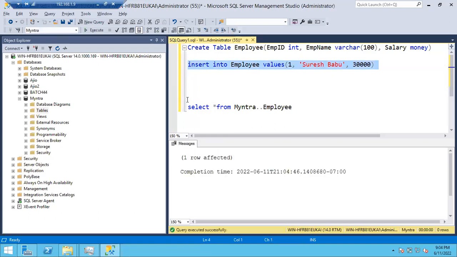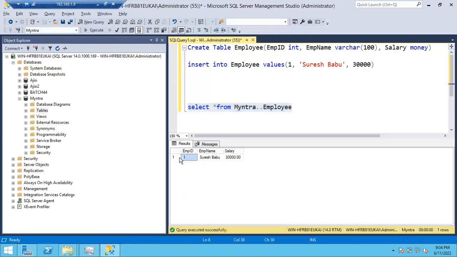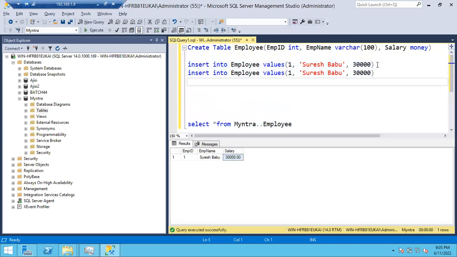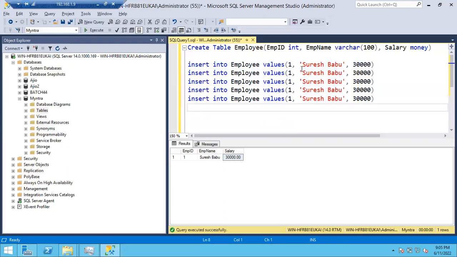Done, guys. Now, if I want to see the record, select star from table name. You can see the first record, Suresh Babu, 30,000 salary. Okay, I want to insert one more record, Control C. Every time, who will type it? Control V, Control V. Okay, let's edit this one. Employee record number 2. Let's go with Ramesh Babu. His salary is 35,000.